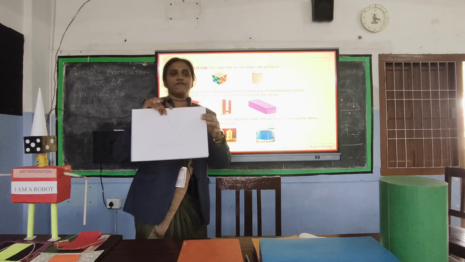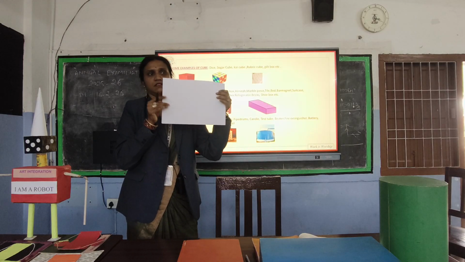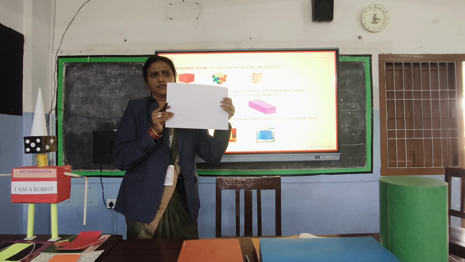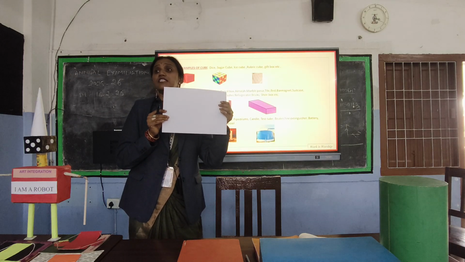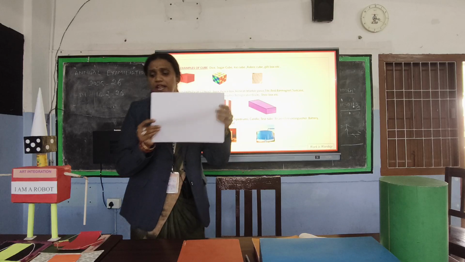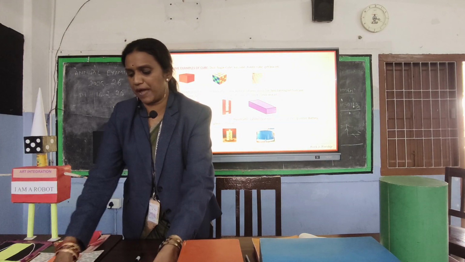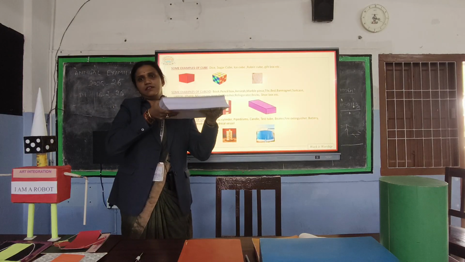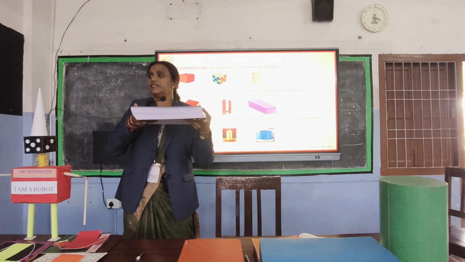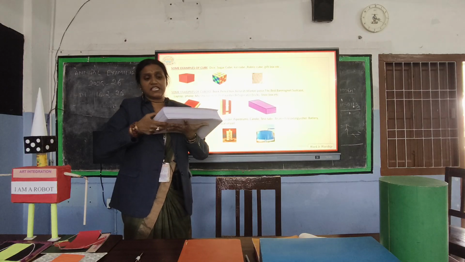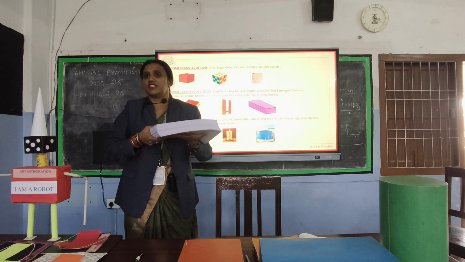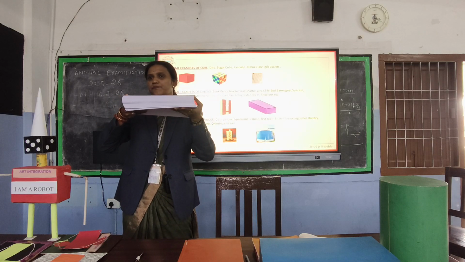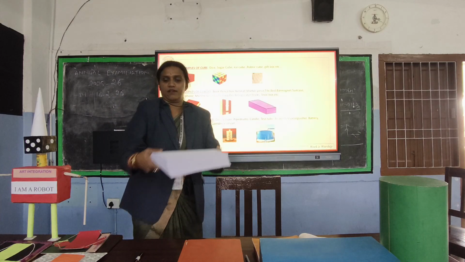Now here you see I have taken, what is this? A piece of paper. Can you see the thickness here? It has a negligible thickness, right? When I take some papers and pile them one above the other, what do you observe here? The height and the thickness increase. This thickness gives you the new dimension, that is height. Now can you tell me which shape this is? Cuboid. This is a cuboid, right.